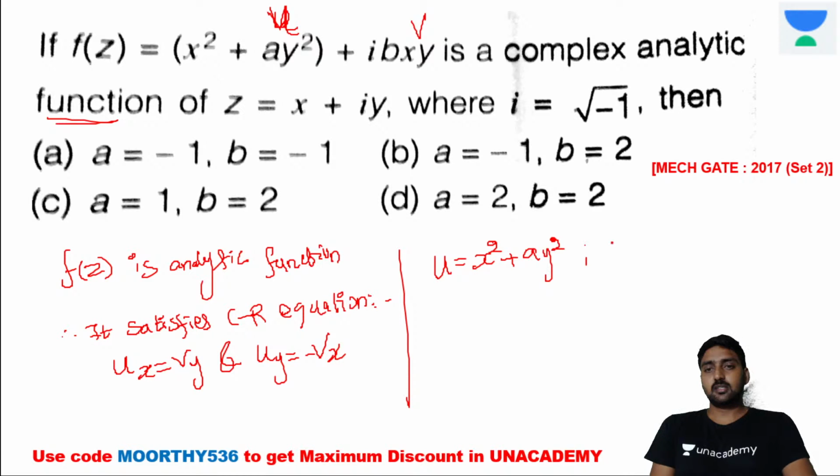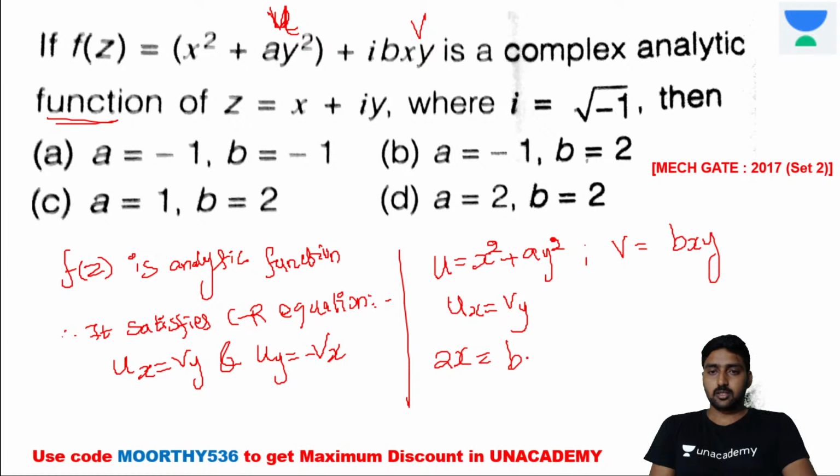V is equal to vxy. Now u is equal to vy as per the first equation. Ux is equal to vy. Now 2x it's equal to, what about the value? With respect to x it's 2. With respect to y it's vx. Therefore v is equal to 2. It's first one. Second one, uy is equal to minus vx.